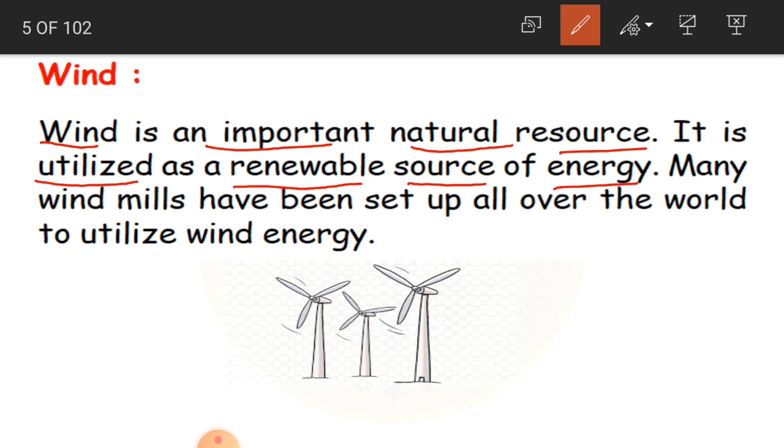In natural resources, you have two types of resources: renewable resources and non-renewable resources. Because we are discussing renewable sources, we are talking about wind, water, and also the sun. We are going to learn about non-renewable sources in the coming slides. Clear, children? So which can be used again? The wind.